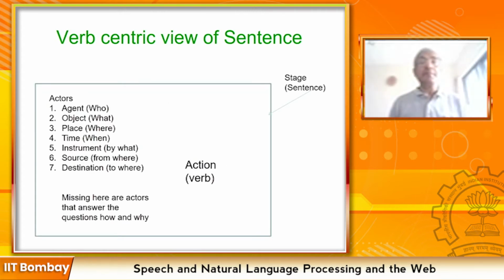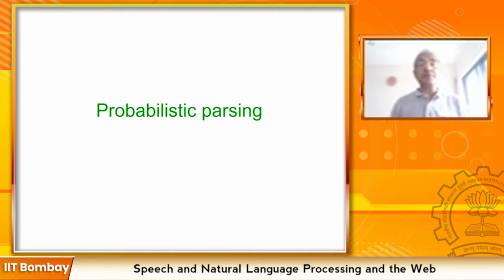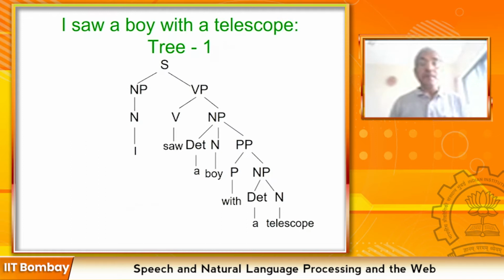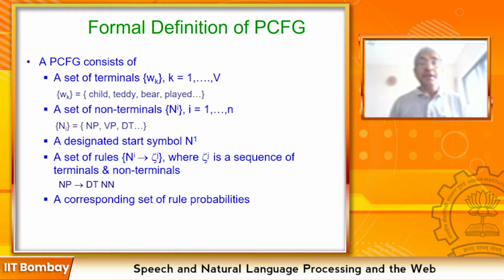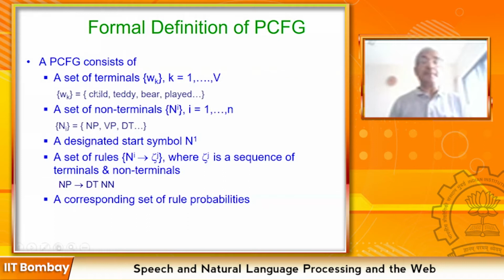So we have already seen that there can be a verb-centric view of a sentence, with the main verb as the action and the actors are the various nouns which link with the verb. We now get to the question of probabilistic parsing. Now, in probabilistic parsing, we deal with a PCFG, probabilistic context-free grammar.